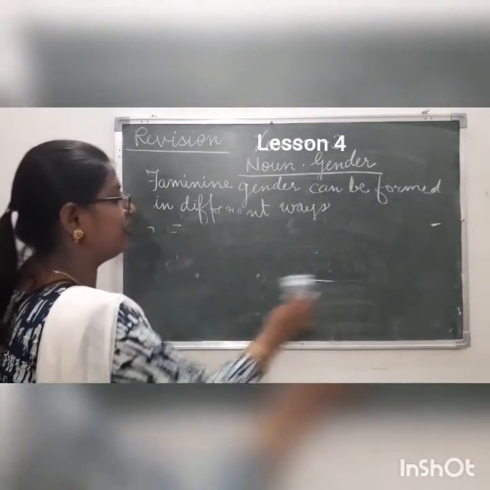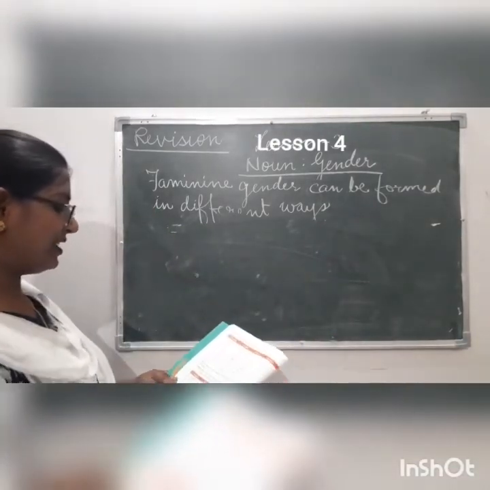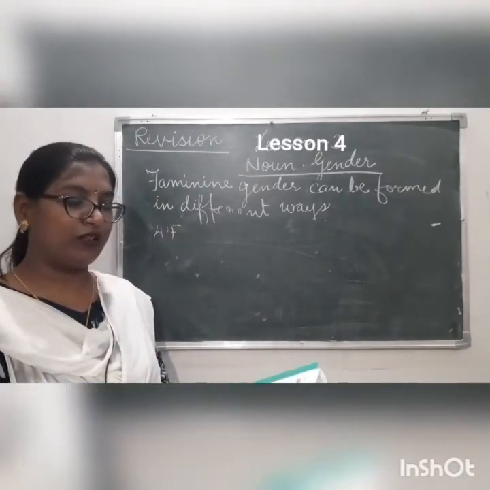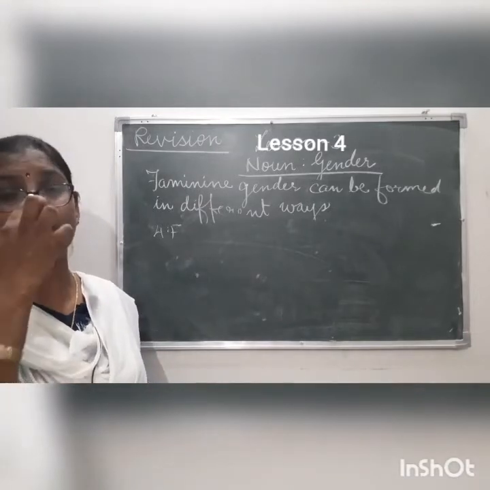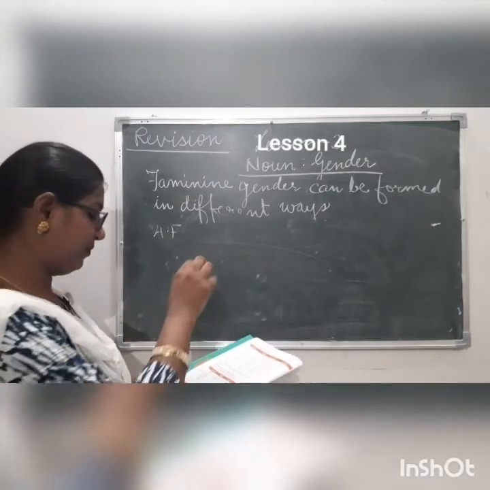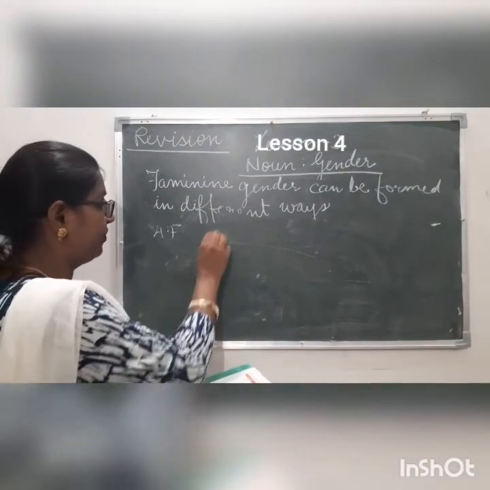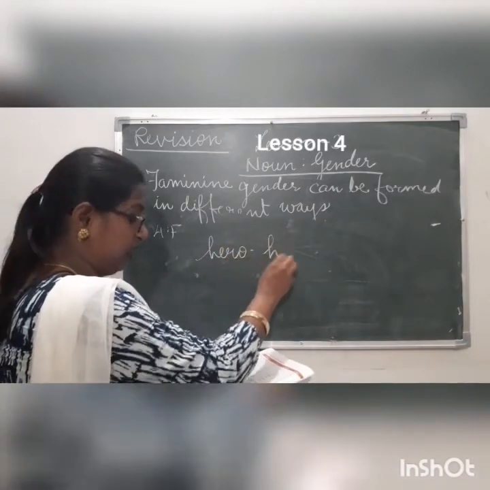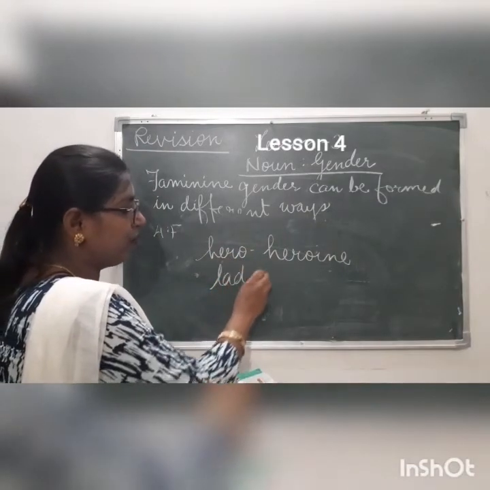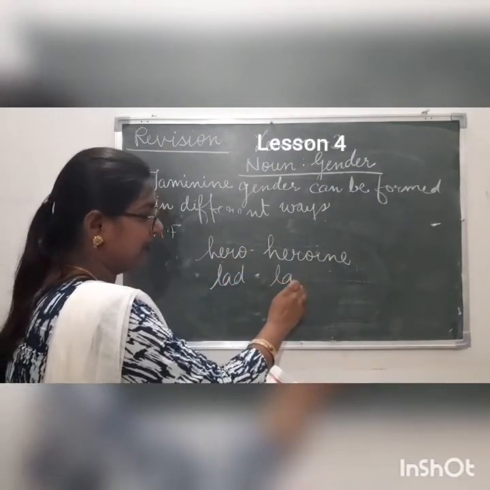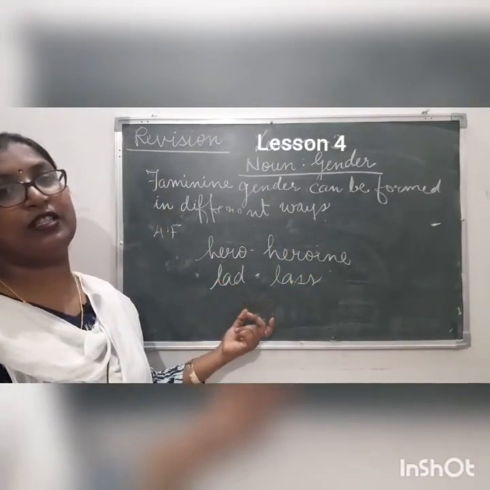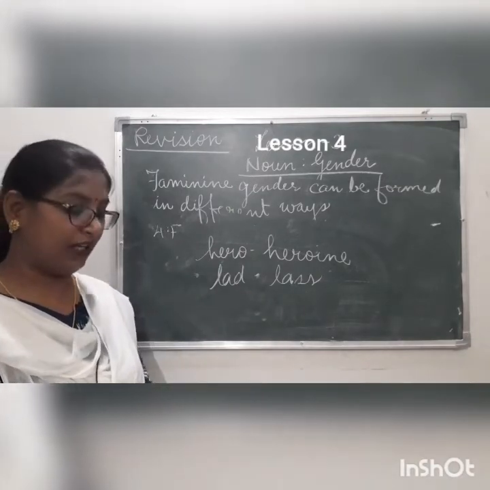The fourth rule is, my dear children, some words have a slightly different form than those mentioned earlier for their feminine gender. Some of the words have a slight change in their feminine gender. For example, hero, heroine. Lad, lad means a boy. Lad, lass. So we make slight changes for making the feminine gender.